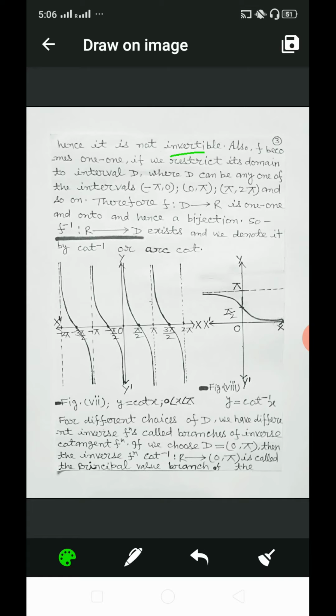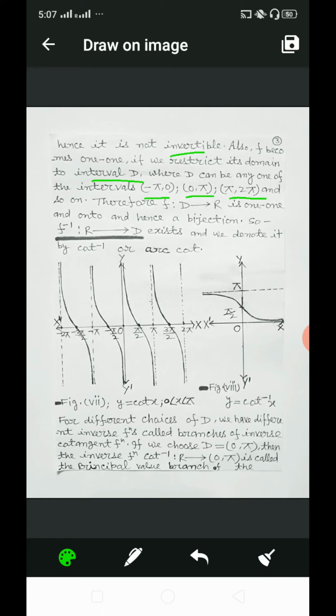Also, f becomes 1-1 if we restrict its domain to an interval D, where D can be any one of the intervals -π to 0, the open interval 0 to π, the open interval π to 2π, and so on.